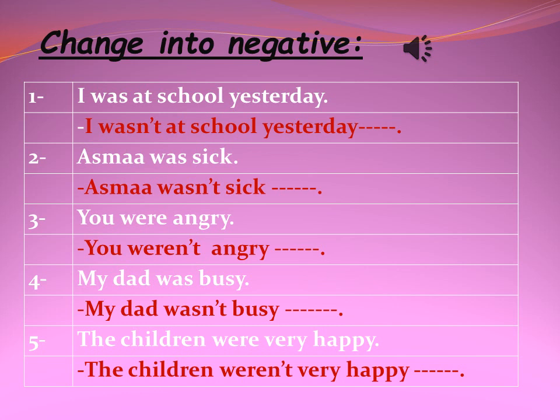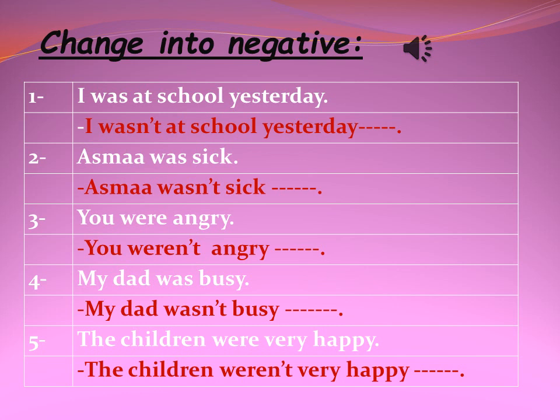Number two, Asma was sick. The noun is Asma, so I will put wasn't after Asma. Asma wasn't sick. Number three, you were angry. So you is the pronoun. After the pronoun, we will put weren't in order to be negative. So the answer will be you weren't angry.